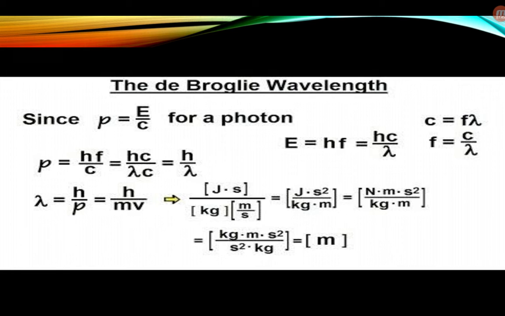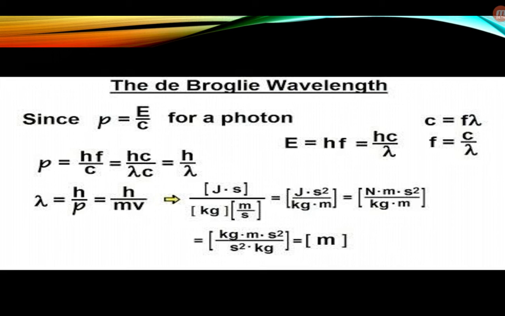According to Max Planck's theory, energy is equal to h nu, or E is equal to hc by lambda, which is the same energy as Einstein's E equal to mc square. So we can equate these two equations: hc by lambda is equal to mc square.